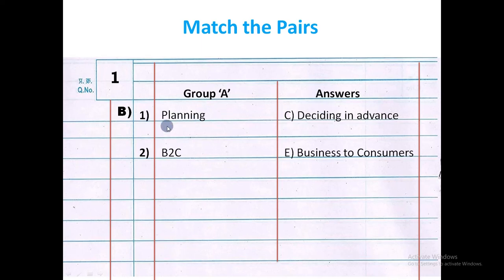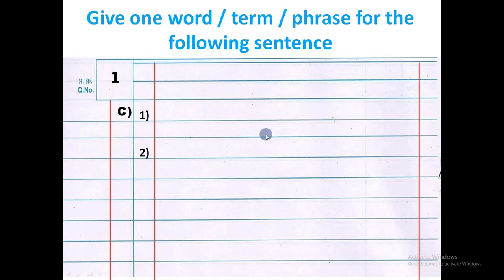Then first question, suppose planning, select the right answer, deciding in advance, then leave one blank line. Then write the second option, B to C, write the answer business to consumers. In this way you have to attempt match the pairs.